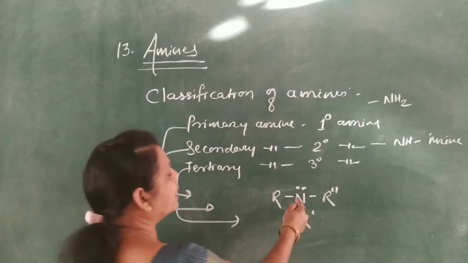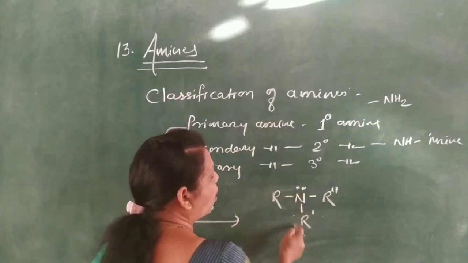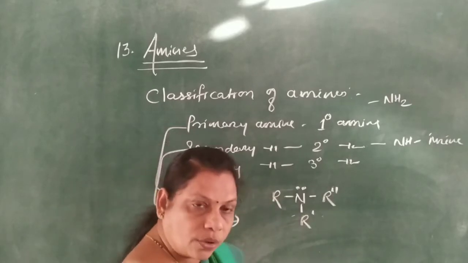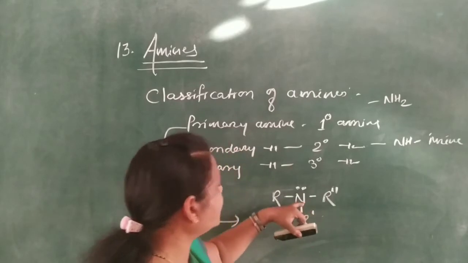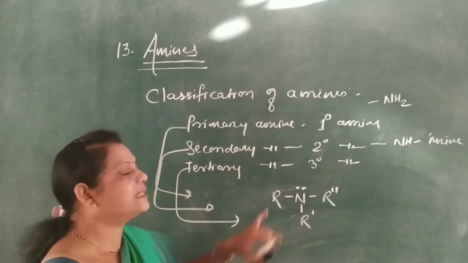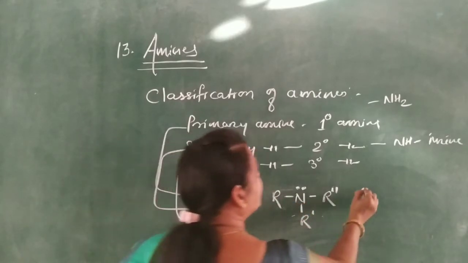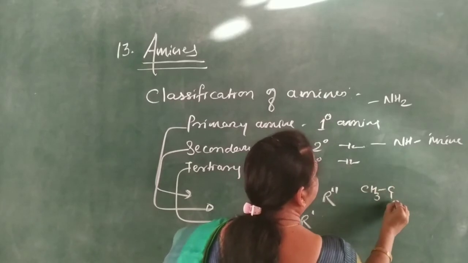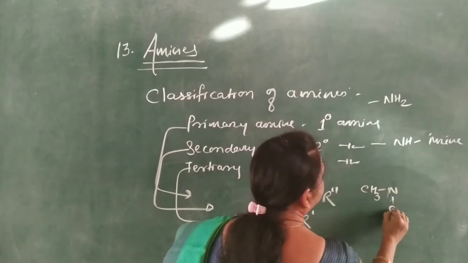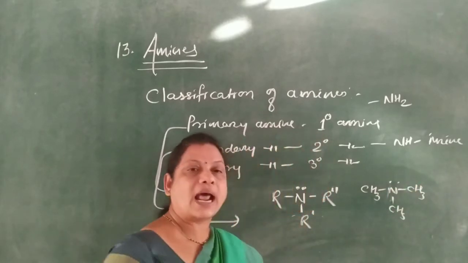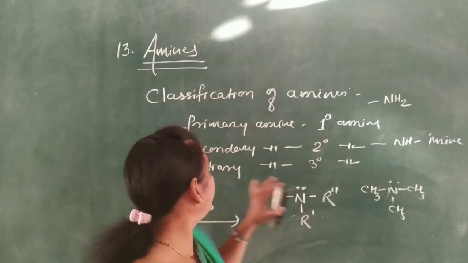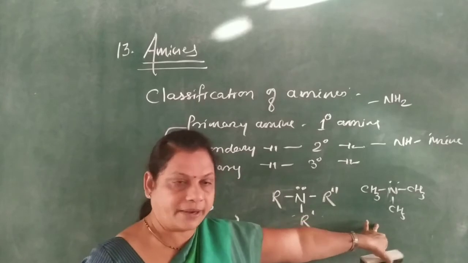So here three alkyl groups or three aryl groups, similar or different, are attached to this nitrogen, called a tertiary amine. For example, here CH3, here CH3, and here CH3. This is called trimethylamine. It is the best example of tertiary amine.